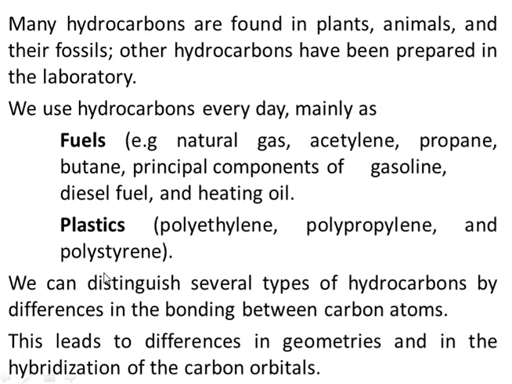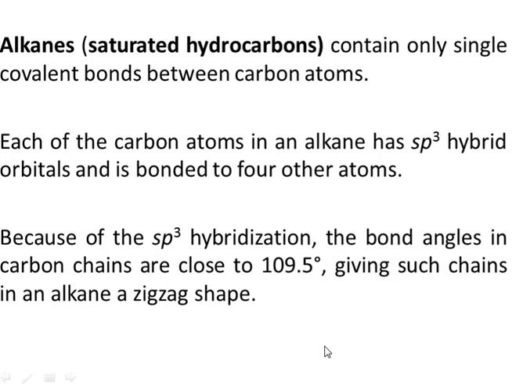We can distinguish hydrocarbons on the basis of the difference in bonding between the atoms, right? If all the bonds are single, then we say the hydrocarbon is saturated, but if there is a double or triple bond, we say the hydrocarbon is unsaturated, right? The difference in bonding, whether single, double or triple, results in differences in geometry and hybridization of the carbon orbitals. Because of the difference in geometry, the reactivity of these hydrocarbons is also different.